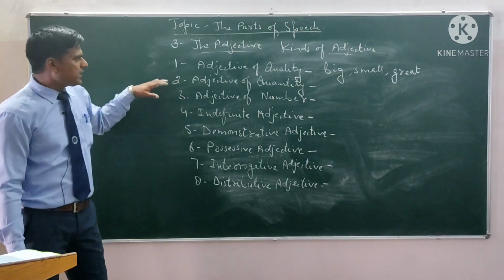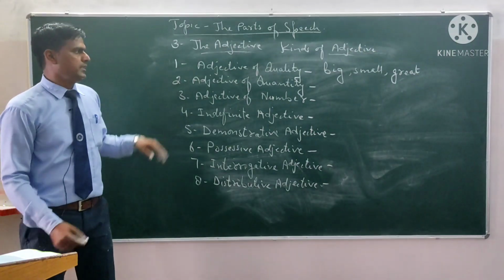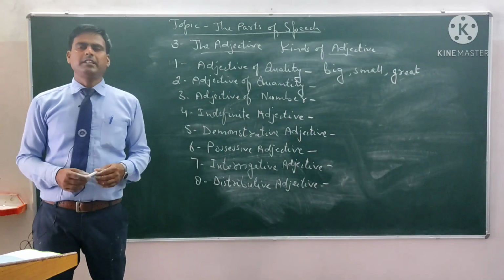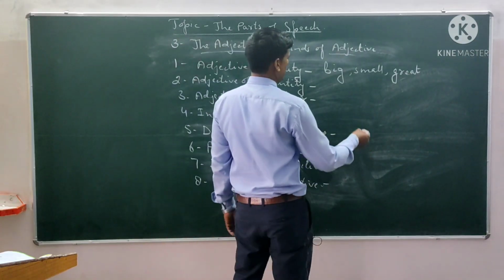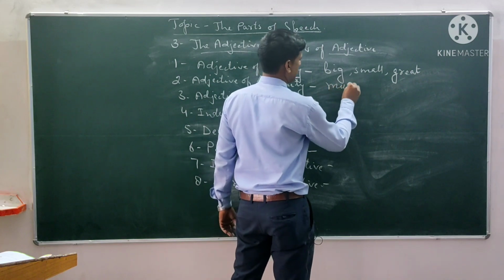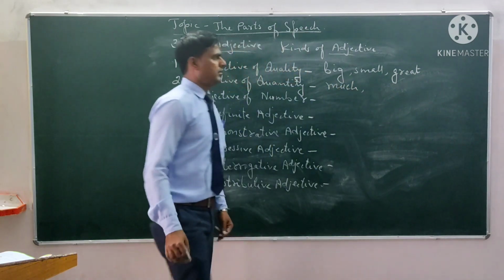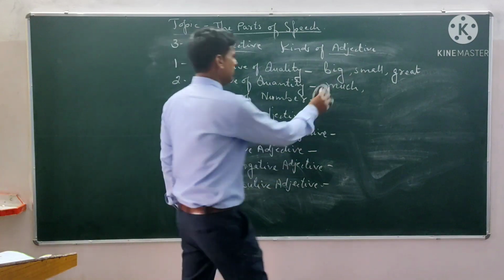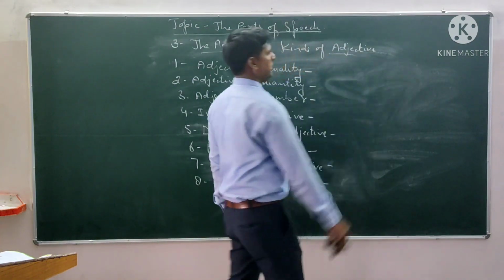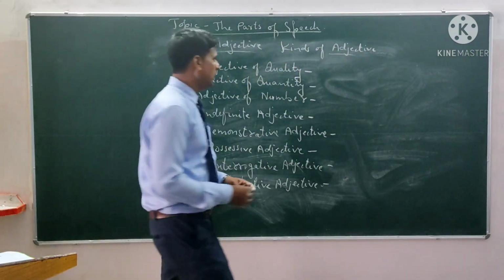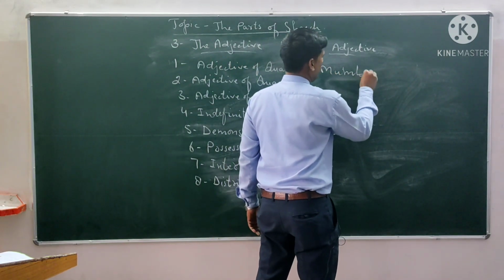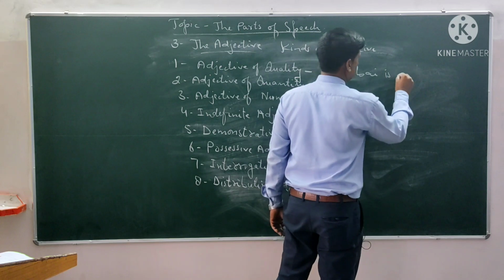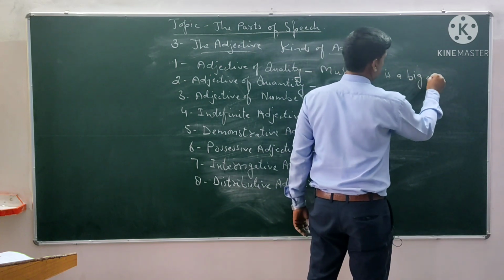Now, the second one is adjective of quantity. Adjective of quantity tells us how much. We can write an example so that you can understand properly. For example, Mumbai is a big city.